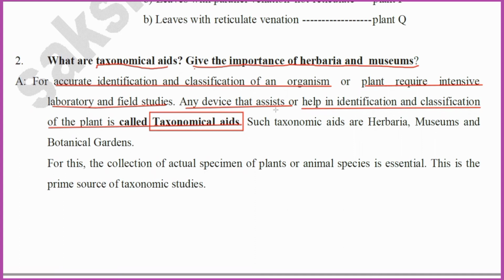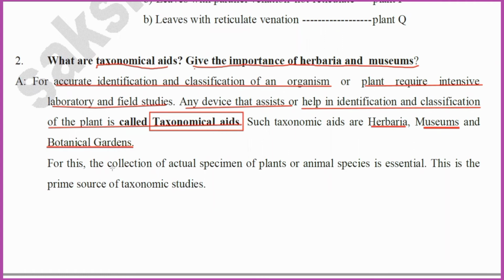Such taxonomic aids are usually herbaria, museum, and botanical gardens. Herbaria, museum, and botanical gardens are the most useful for the identification and classification of plants. By the herbaria, the museum, and the botanical gardens, we can easily identify and classify the plants.